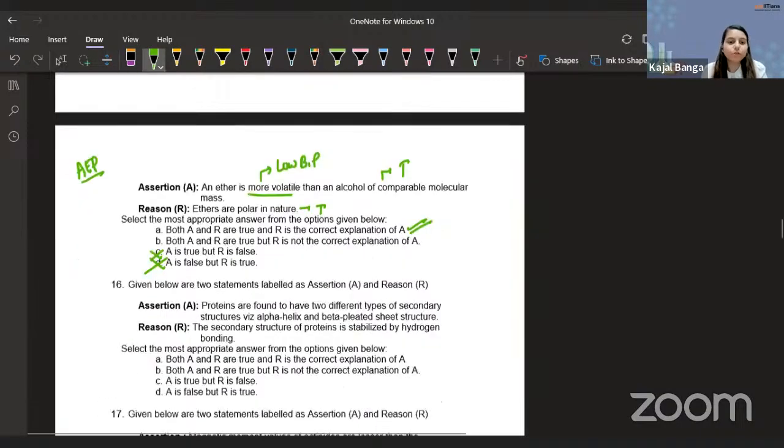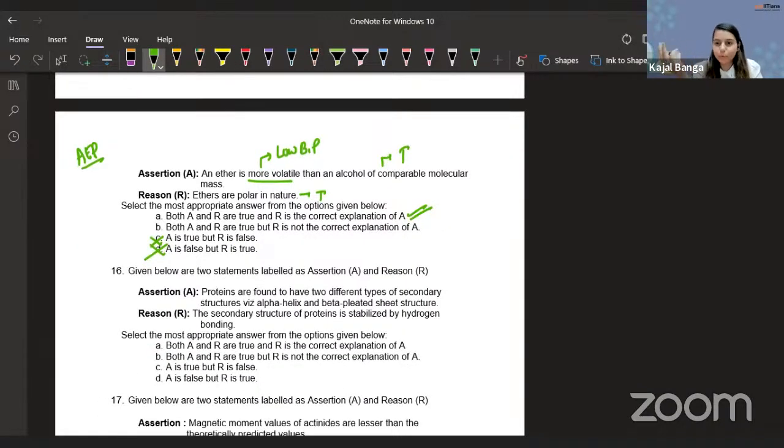Perfect. Let's move on to the 16th one. Okay. Proteins, biomolecules. We have biomolecules coming to us. So guys, I guess most of you haven't done this chapter, so I'll be discussing the answer. Proteins are found to have 2 different types of structures, alpha helix and beta pleated sheet. This statement is true. The secondary structure of protein is stabilized by hydrogen bonding. This statement individually is also true.